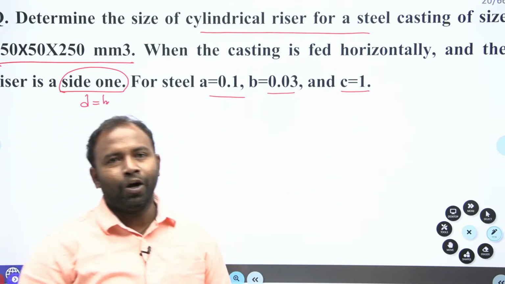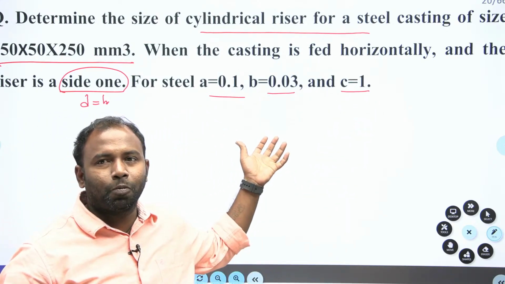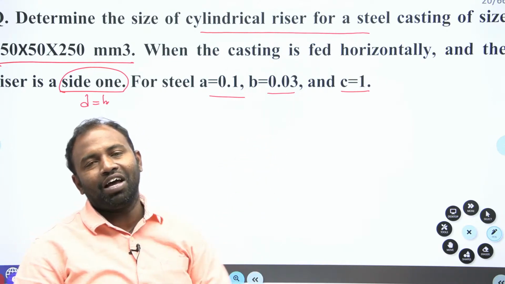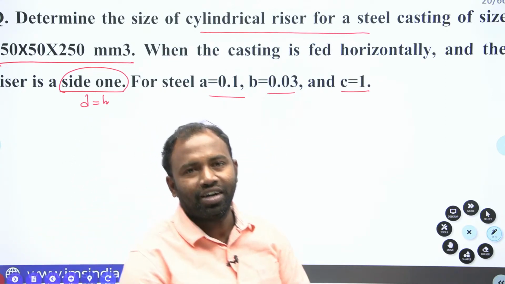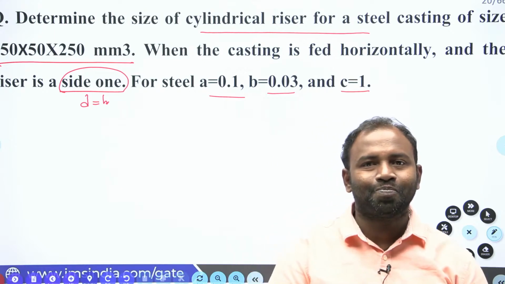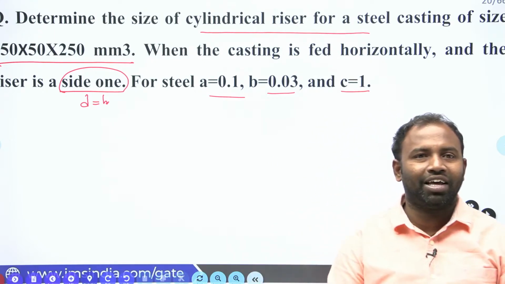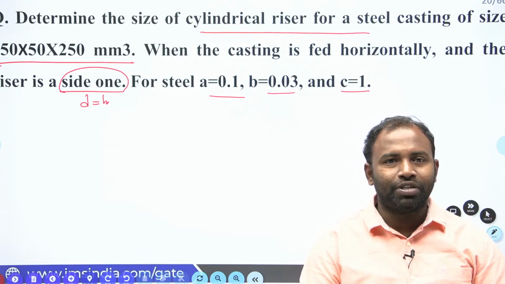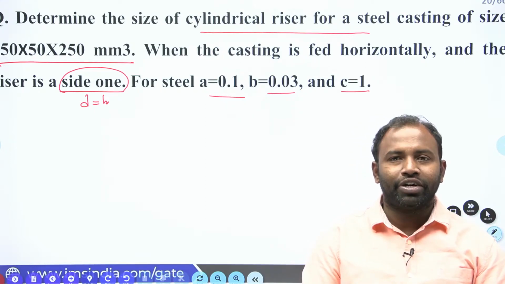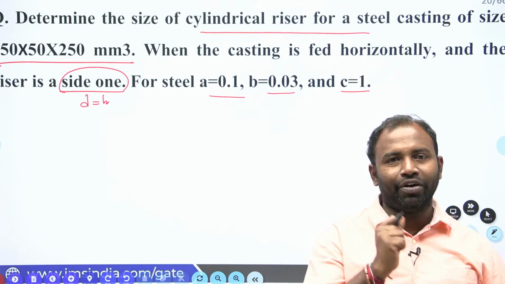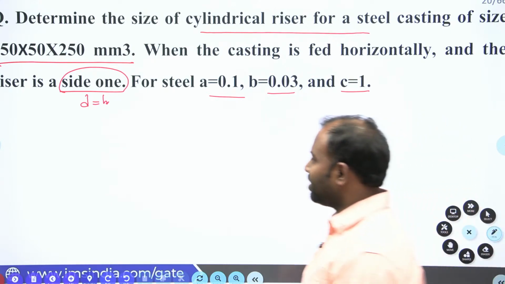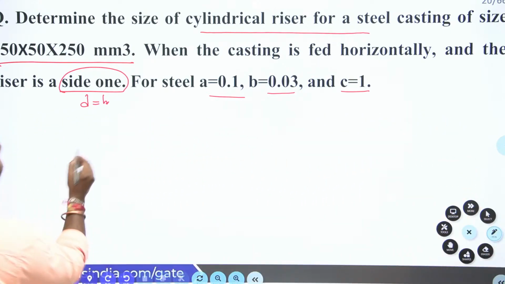Now by using those A, B, C values, you are supposed to know what riser design method it is. It is the Novel Research method, where the freezing ratio is given. So based on the freezing ratio, you are supposed to design your riser. Clear, everybody? Understood, guys? Okay, right. Now what is freezing ratio?